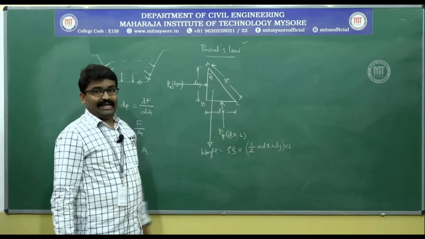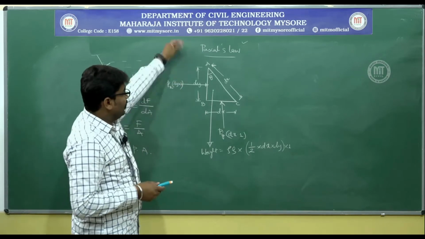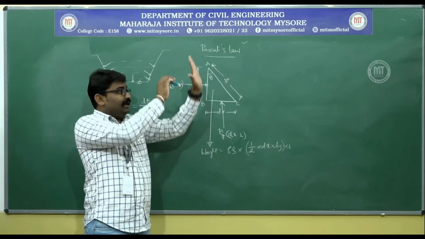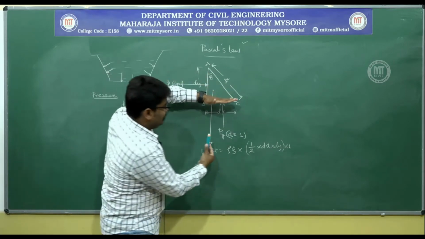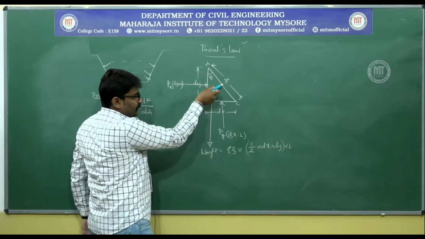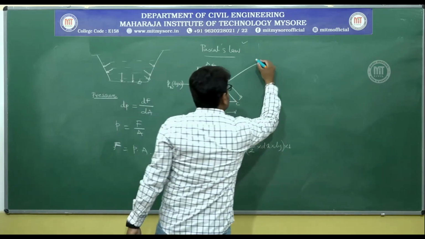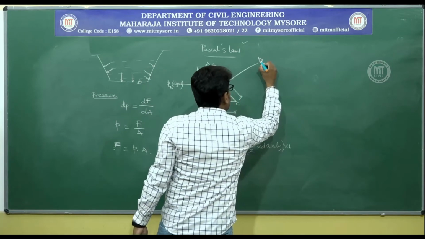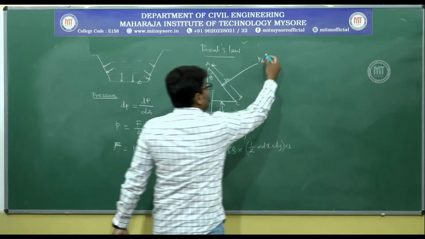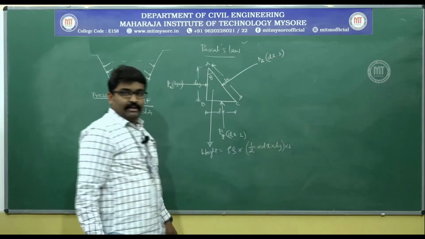And when you come to z direction, again it has to be perpendicular to the direction. I repeat, here I have taken exactly perpendicular to the y, and here exactly perpendicular to x direction. Similarly, I will have to take perpendicular to z direction, and this has to be P, I will write it as Pz because it is pressure intensity in z direction, multiplied by dz into 1. This is the pressure force.